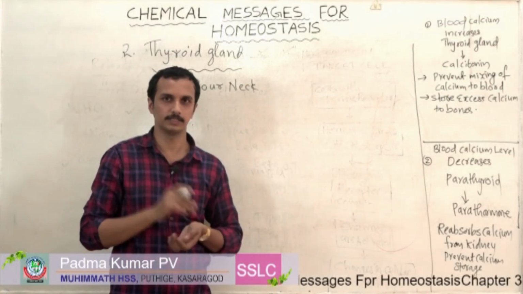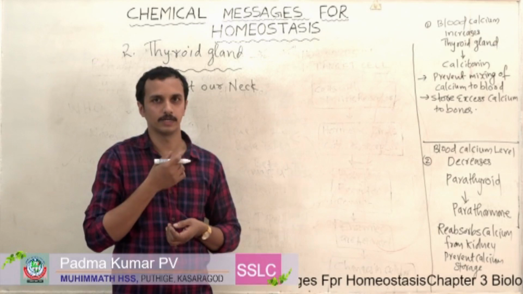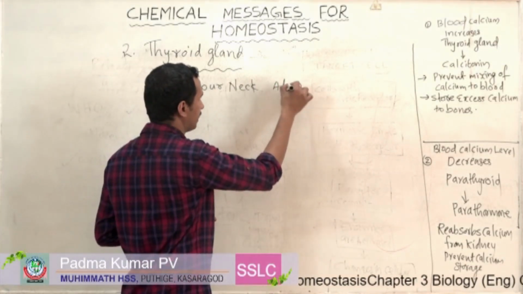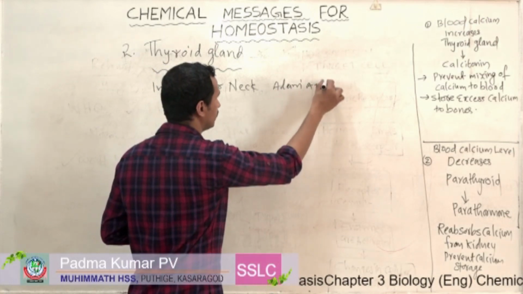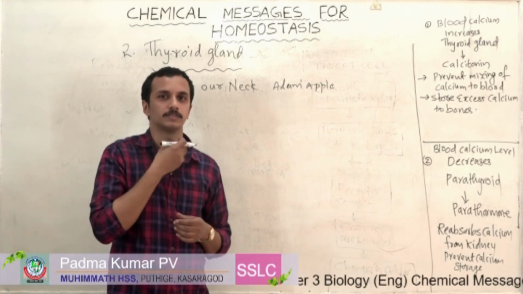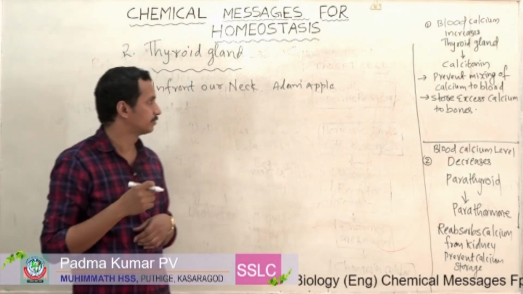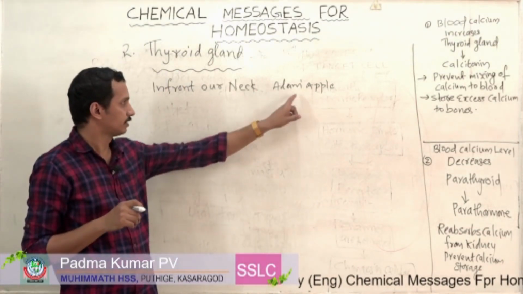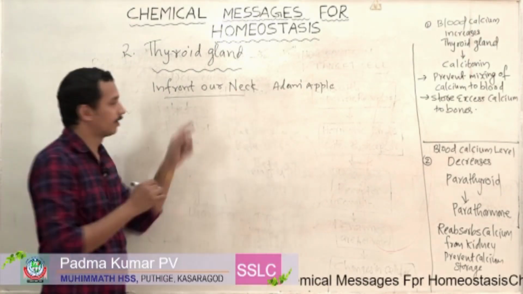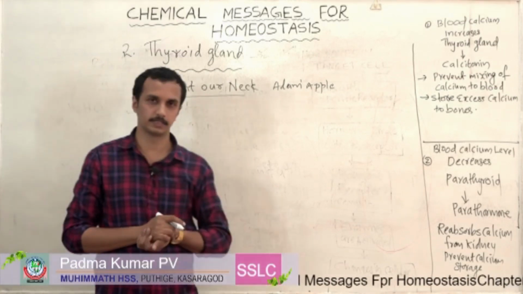It is present in front of our neck, below the region generally called Adam's apple. This region is usually projected out. That region is called Adam's apple, and below the Adam's apple, in front of our neck, our thyroid gland is present.